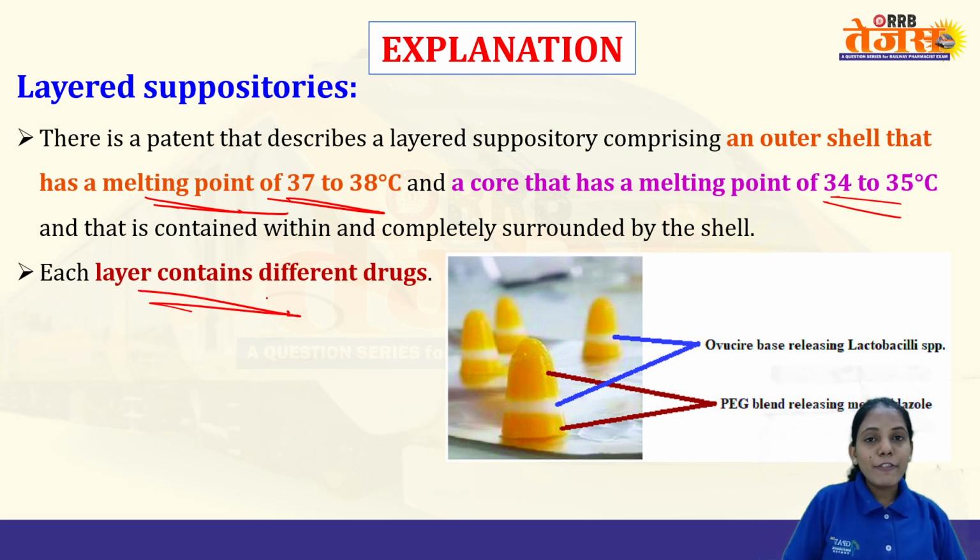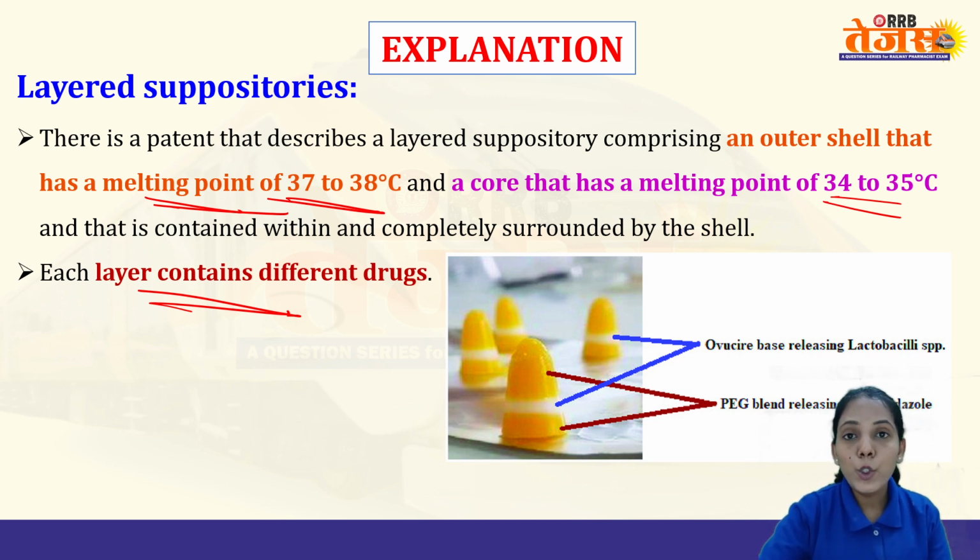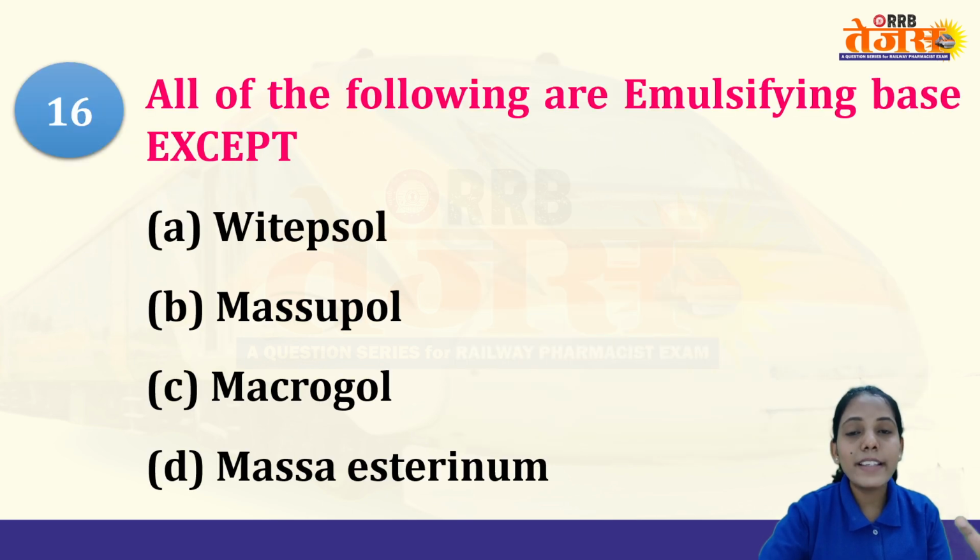Each layer contains different drugs. For example, if you want to incorporate two drugs at the same time, if they are not compatible with each other, then you can give it as a layer. So one layer first will get released, followed by the second layer. The same thing we do in the case of tablet.